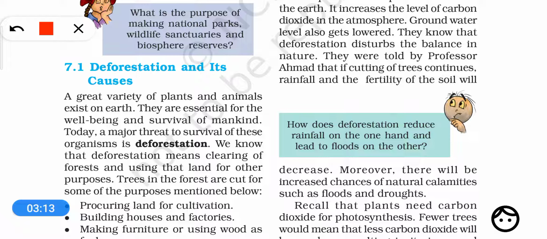Also, the forests are very important in maintaining the balance of nature. You know that the forests, the plants and the trees, remove carbon dioxide from the air, and in this way they maintain the temperature of the earth. You have studied the water cycle also in class 6. You know that the plants and trees are very important for the water cycle. They maintain the patterns of rainfall, they are the cause of rain. So this is all the importance of forests for our atmosphere, for our environment, right?